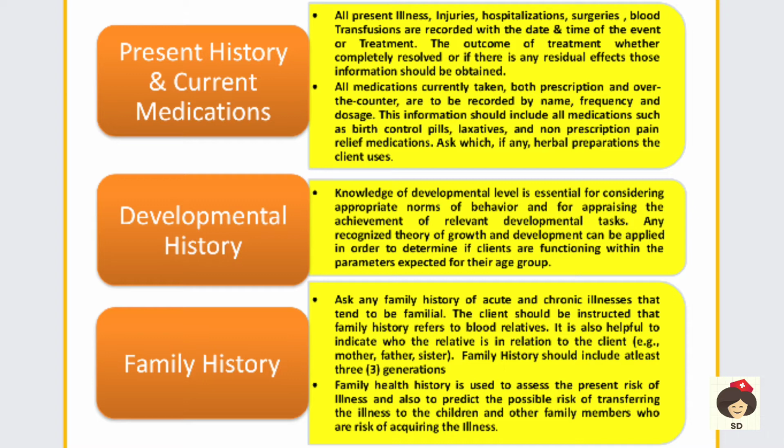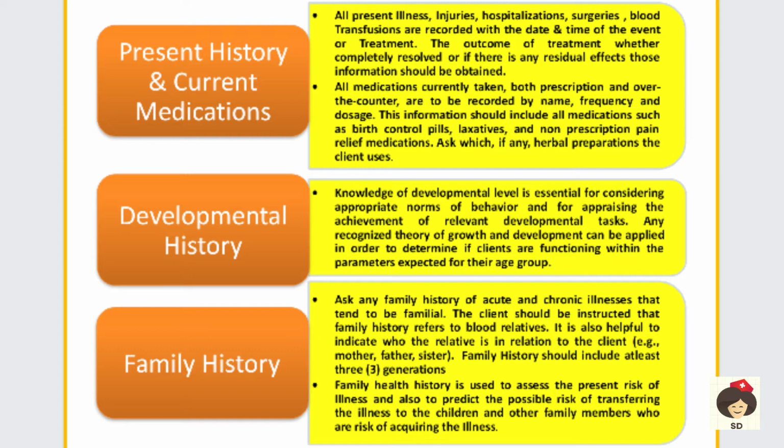And next is developmental history. Mostly for children you have to ask for the developmental history, because we know about the milestones. In pediatrics there are milestones, so at every age there must be some development for the baby. Like the baby should lift up the head, go into prone position, start crawling.